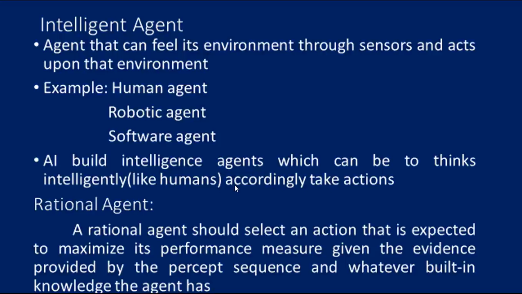Also, using this PEAS representation, performance, environment, actuators and sensors, we need to concentrate on all these things. By using that we analyze how the performance is achieved in a particular agent. The expectation should be in the form of this PEAS representation. Each and every agent should be compared with this PEAS representation to see whether the particular agent attains it or not. That is what the main concept is about.